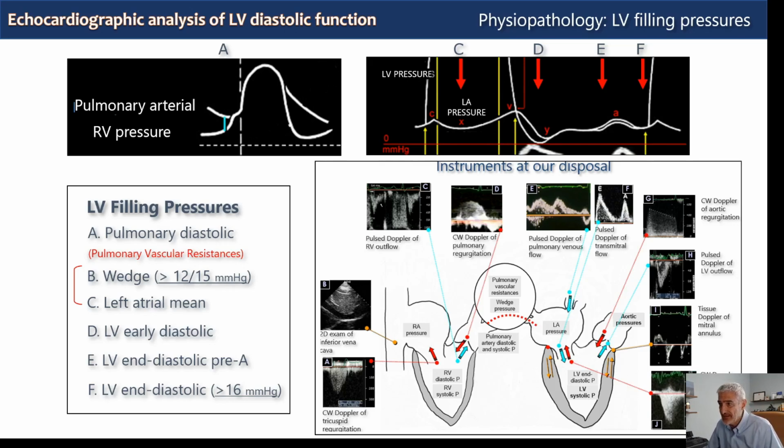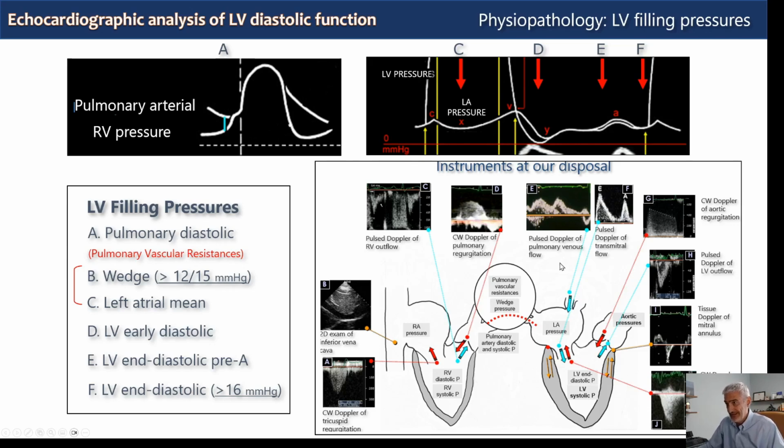The end-diastolic velocity of pulmonary regurgitation will give us pulmonary artery diastolic pressure, and as I said, this correlates quite closely with wedge pressure, and so also mean left atrial pressure, if pulmonary vascular resistances are normal or only mildly elevated.